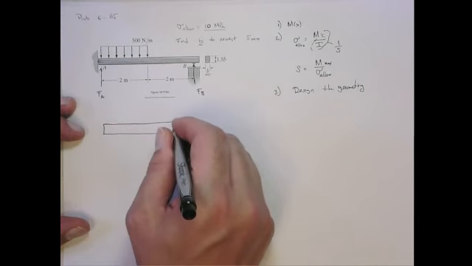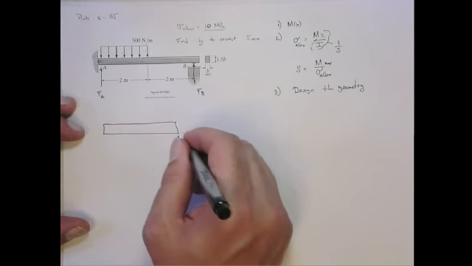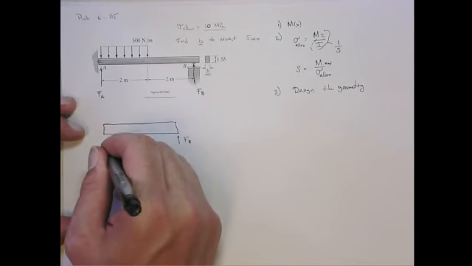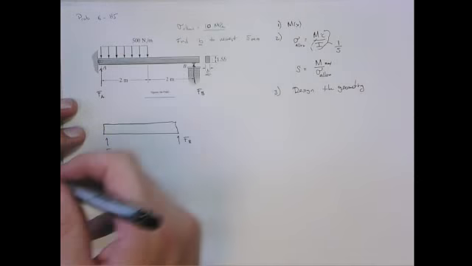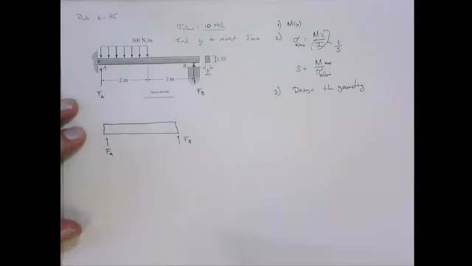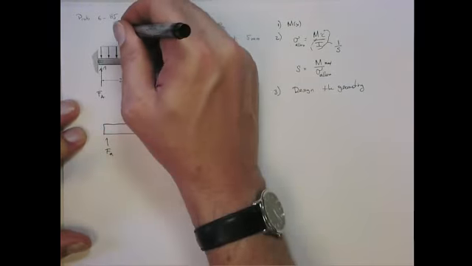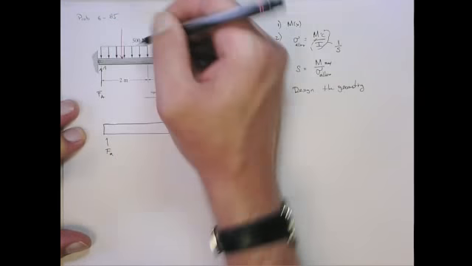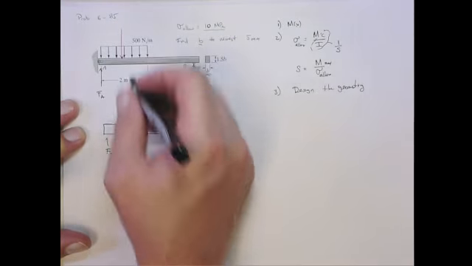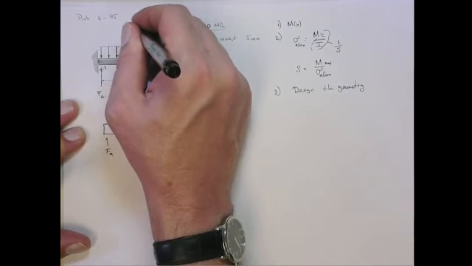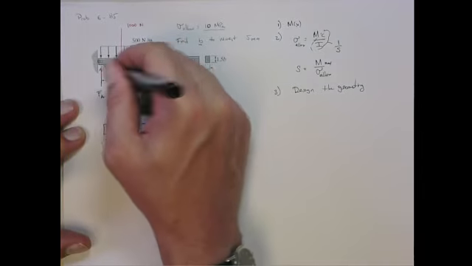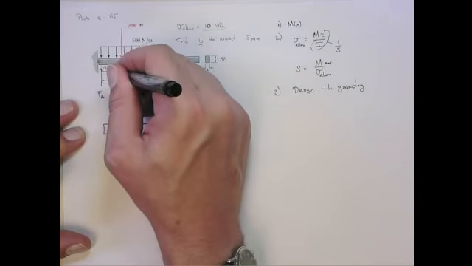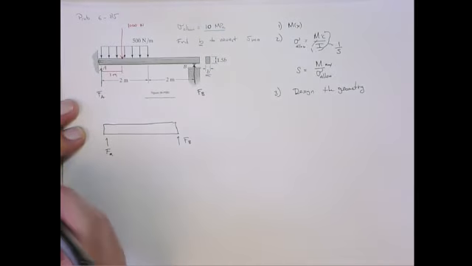So here's the free body diagram of the total beam. FB, FA, and then we can make the equivalent point force of this distributed load. So it's 500 Newtons per meter over 2 meters, so it's a 1,000 Newton force acting downward, and it would occur at half the distance, or 1 meter, right?